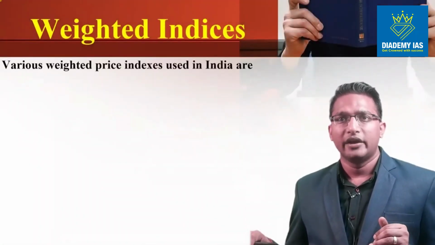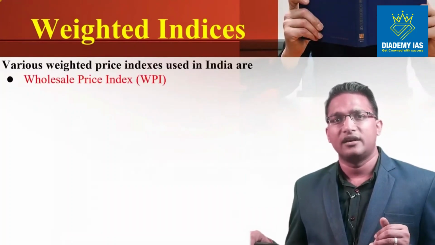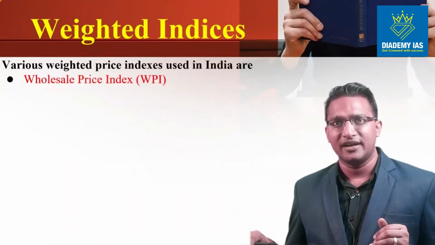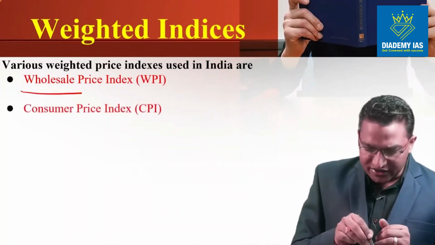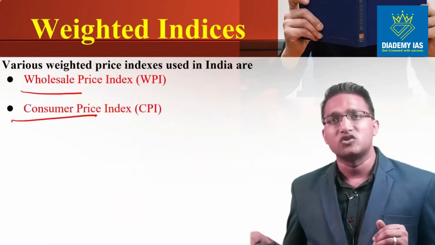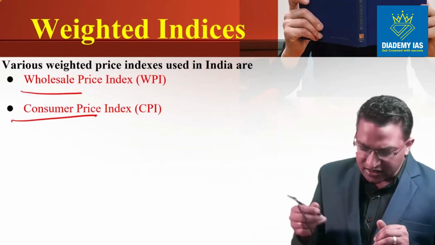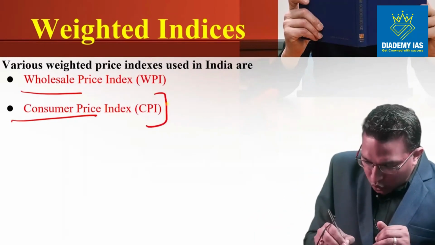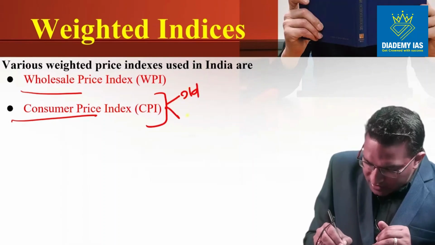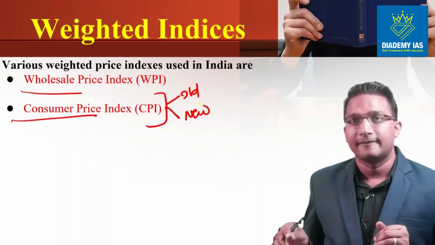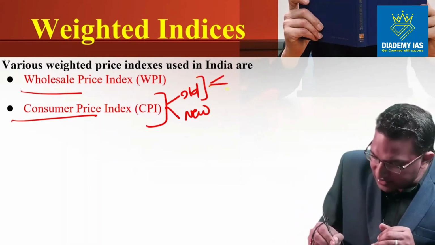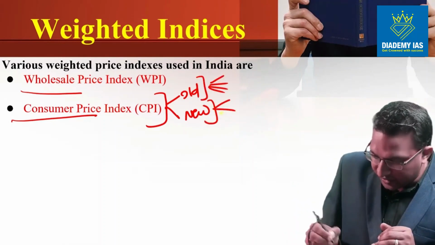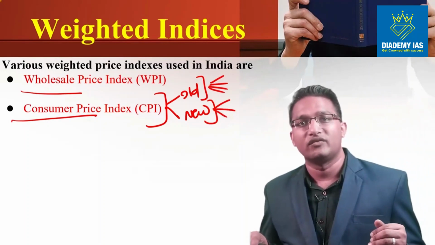So overall in India we have different indexes. First is the wholesale price index, which operates at the wholesale level. Then we have the consumer price index, which operates at the consumer level. This consumer price index is further divided into two categories, the old ones and the new ones. The old ones include 4 different indices, and the new ones include 3 different indices. We will see each one of them.